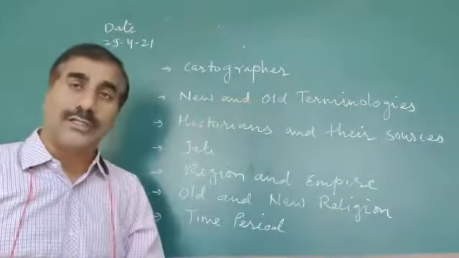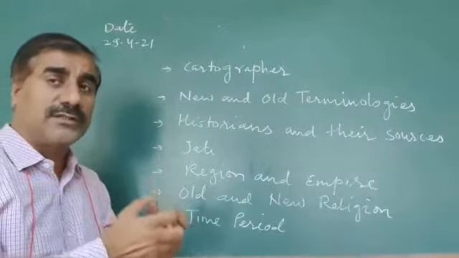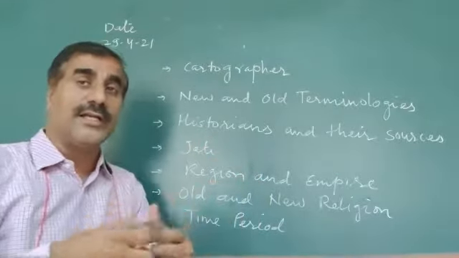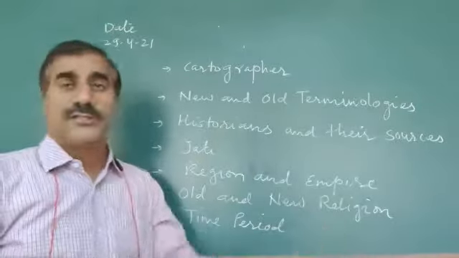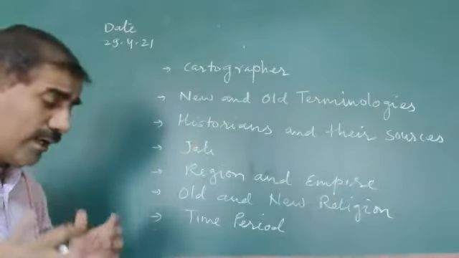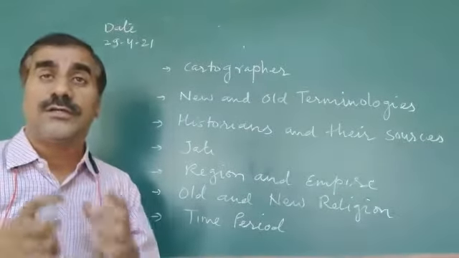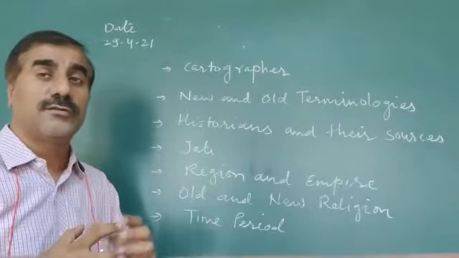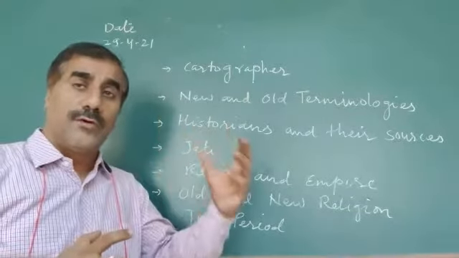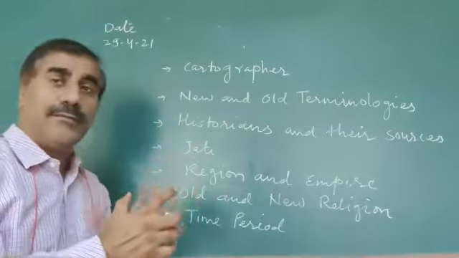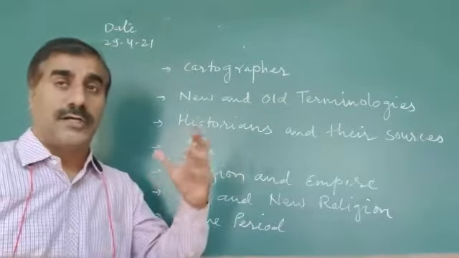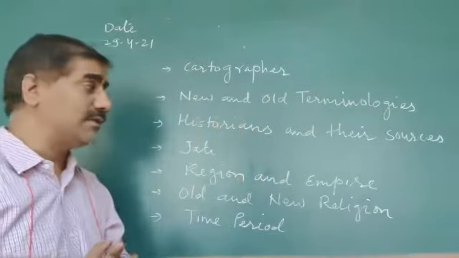New and old terminologies: the different words whose meaning has changed over time, like earlier Hindustan, India. We will discuss these terminologies in this chapter. And what were the different sources used by historians to study and record history, and how did they maintain their records? Different sources like coins. Archaeologists also play an important role in this record.